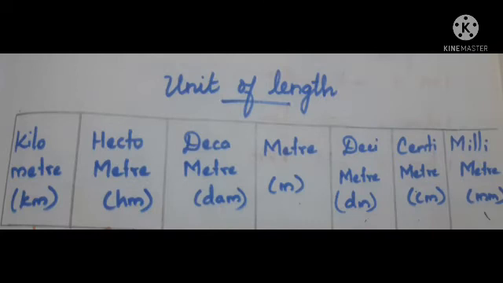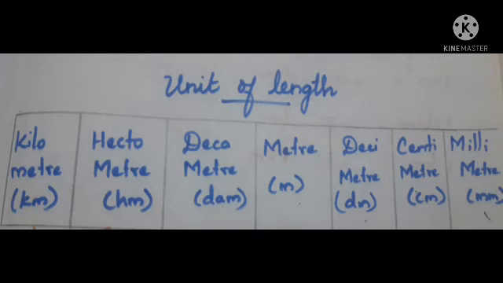First one is unit of length. We know that the basic unit of length is meter. If you arrange the units of length from higher to lower order, we arrange them as kilometer, hectometer, decameter, meter, decimeter, centimeter and millimeter.